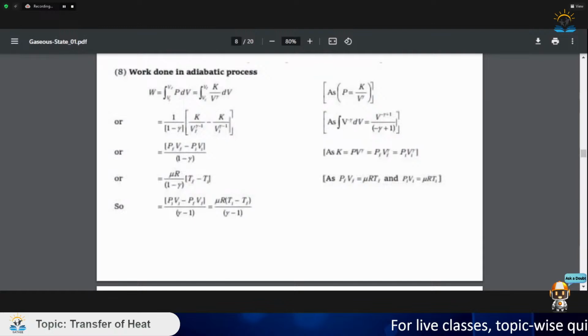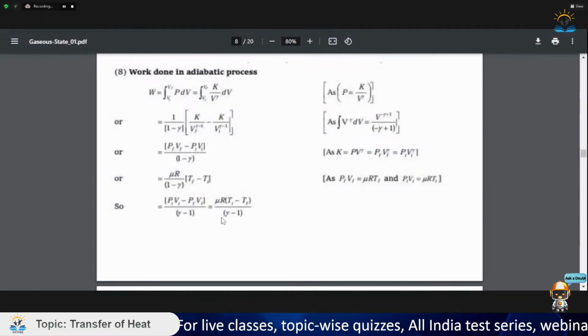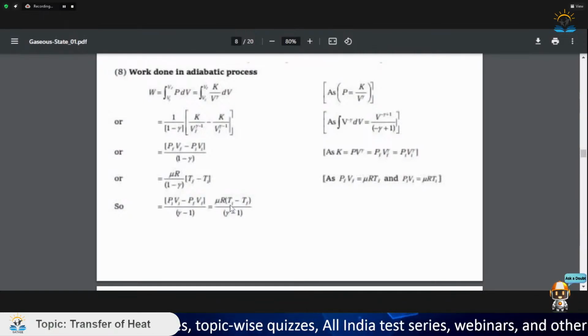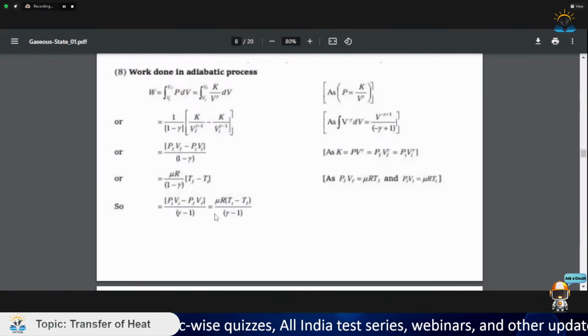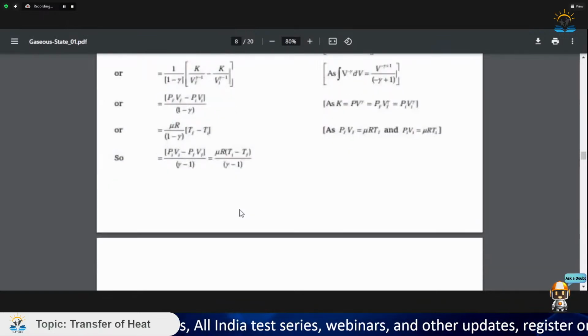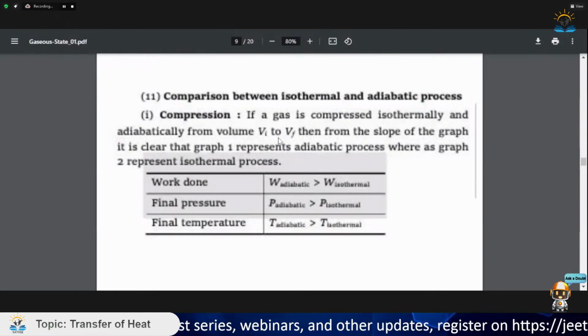You get this formula. So basically you will have to learn these formulas and it would be an easy task for you. So work done in an adiabatic process is (P1 V1 minus P2 V2) upon (gamma minus 1), and in terms of temperature it comes out to be nR (T2 minus T1) upon (gamma minus 1). Sorry, nR (T1 minus T2) upon (gamma minus 1). Now let us see comparison between isothermal and adiabatic processes.